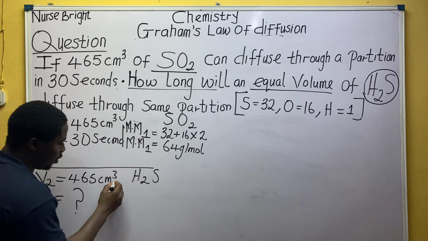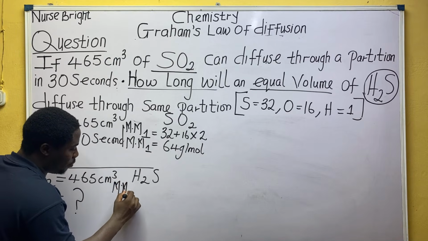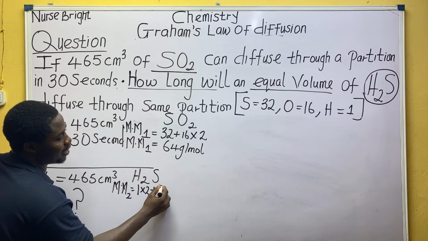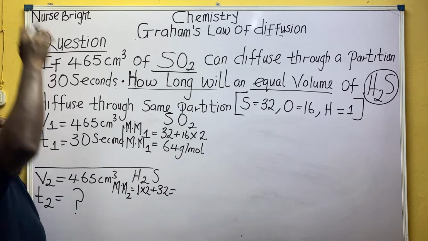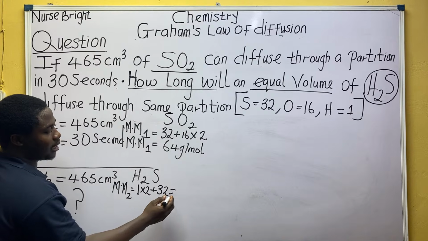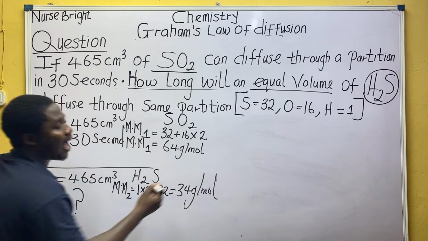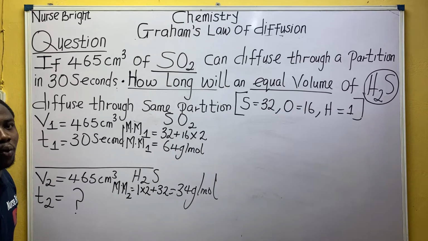So let's quickly do this. Molecular mass for the second gas, so it's going to be M2. Hydrogen is 1 atomic mass, but we have 2 of it, so times 2, plus sulfur atomic mass 32. Class, hope this is making sense. When we calculate, we get 34 grams per mole. What next do we do?